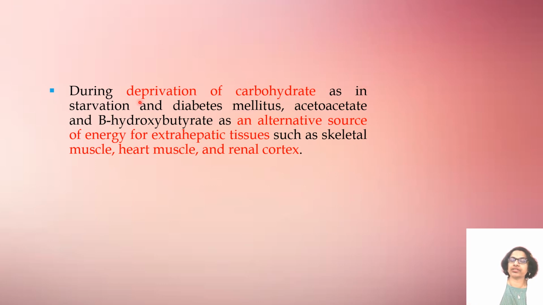So in the two conditions, what are the two conditions? One is starvation, another one is diabetes mellitus. In these conditions, what is going to happen? Acetoacetate and beta hydroxybutyrate are an alternative source of energy. These two, acetoacetate and beta hydroxybutyrate, are an alternative source of energy for extrahepatic tissues such as skeletal muscles, heart muscles, and renal cortex.